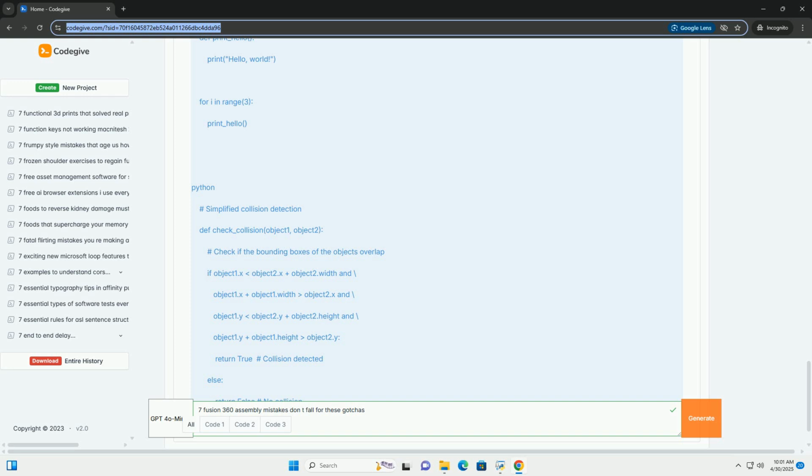3. Ignoring component origins, the floating in space problem. The mistake: not paying attention to the component origins, the coordinate system at the center of the component, when creating joints. This leads to components being misaligned and potentially difficult to constrain.